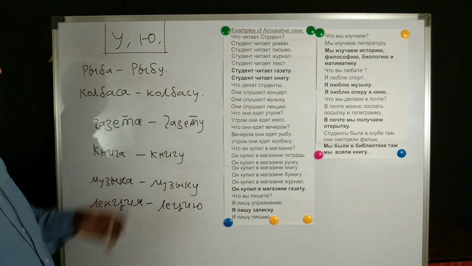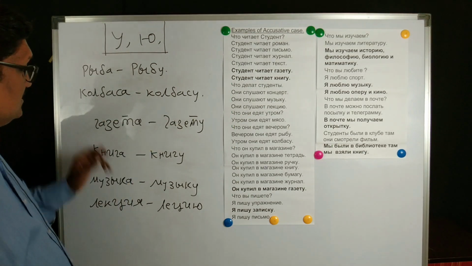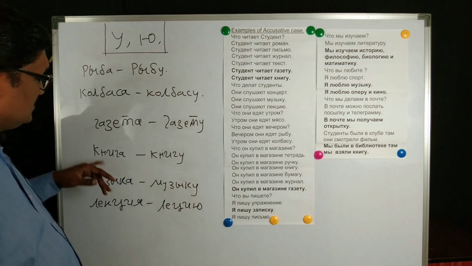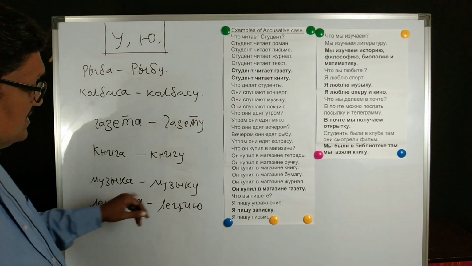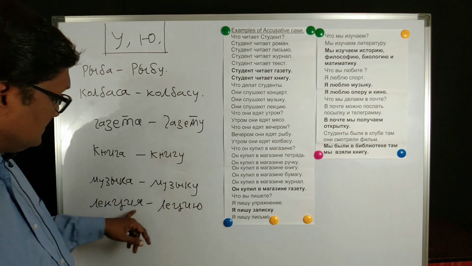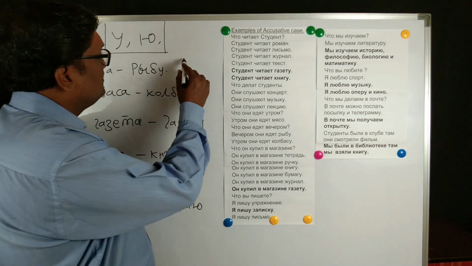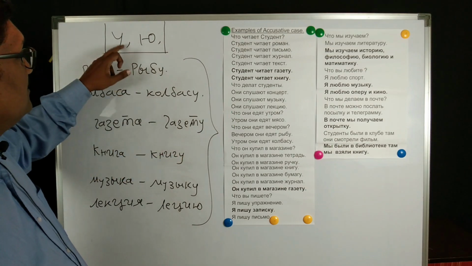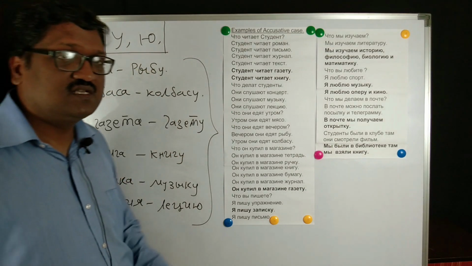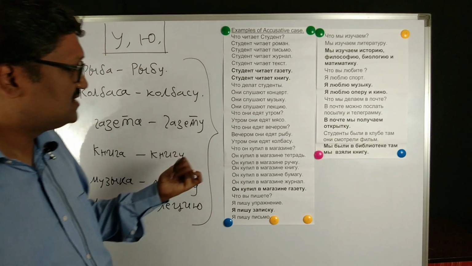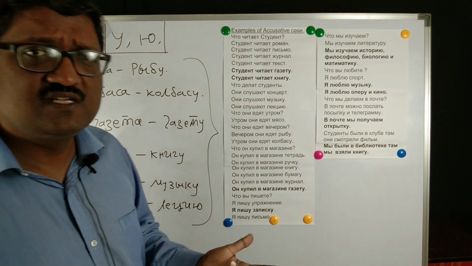Riba is changing to ribu, kalbasa is changing to kalbasu, gazeta is changing to gazetu, kniga is changing to knigu, muzika is changing to muziku, and lexia is changing to lexiu. So in this way, the feminine noun takes the ending u, irrespective of whether it is animate or inanimate. So this case is applicable for feminine nouns which are animate as well as inanimate.